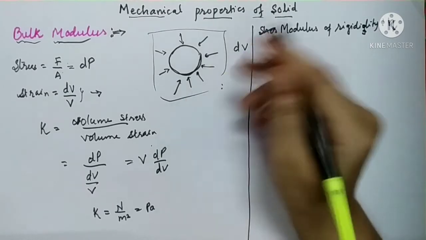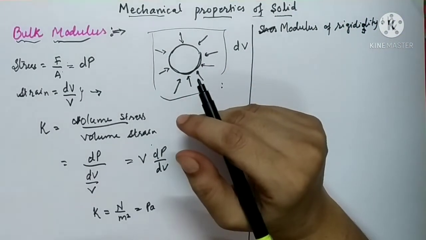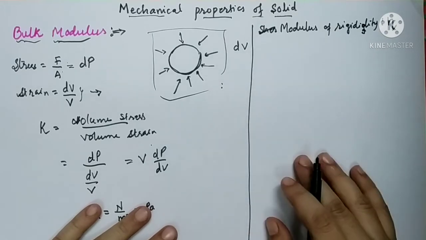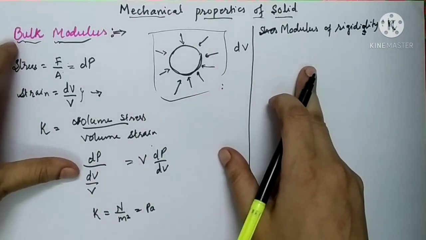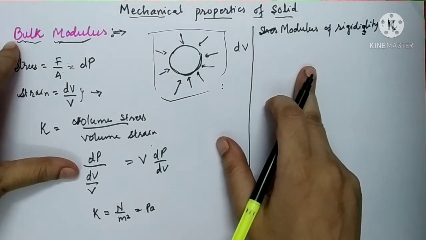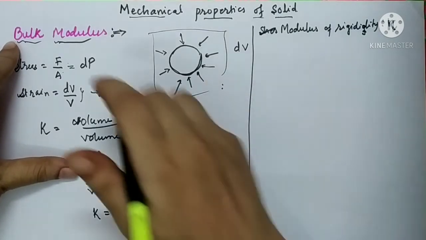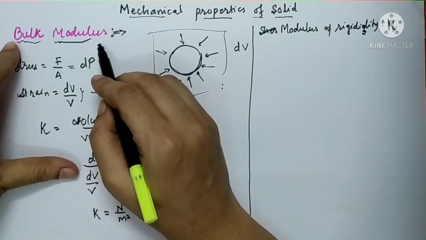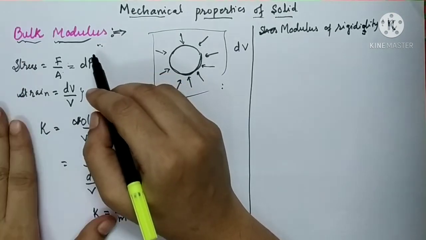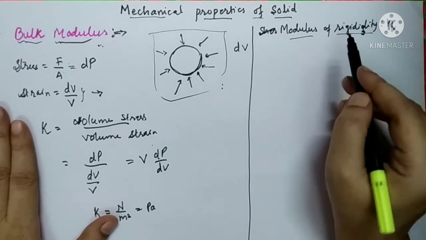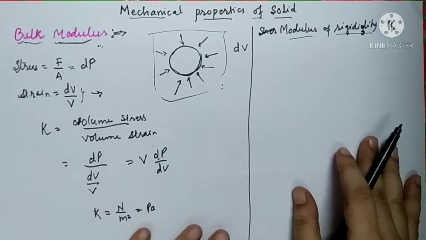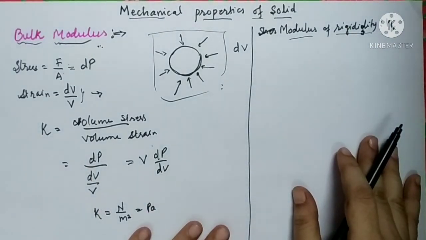Let us move back to the third type of change in the state of solid. The bulk modulus corresponds to the change in the volume of the object, so it applies to solids, liquids and gases. Now the modulus of rigidity, if the changes correspond to the change in shape of the object.